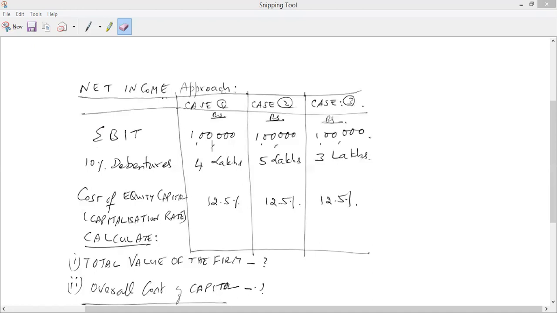Dheeraj, how do I calculate the cost of the firm? Cost of firm. You mean overall cost of capital? No. Overall cost of capital is given. WACC is given, right? Now we have to calculate the equity value of the firm, right? Yes. Total value of the firm. Yes. So how do I calculate that total value of firm? Do I take 12.5 as a basic cost of equity also here? No, there is an easier way.